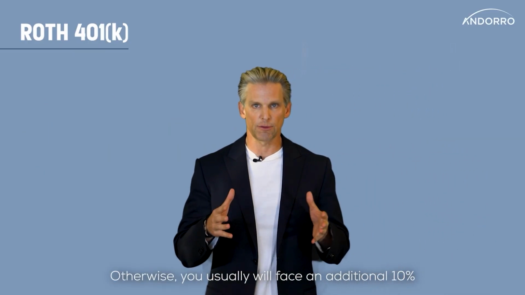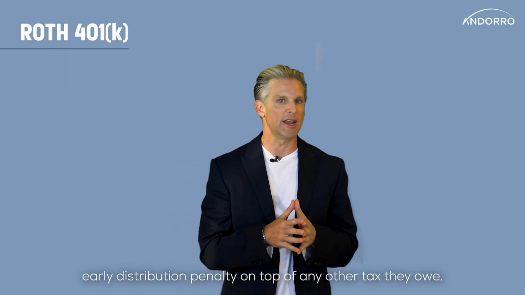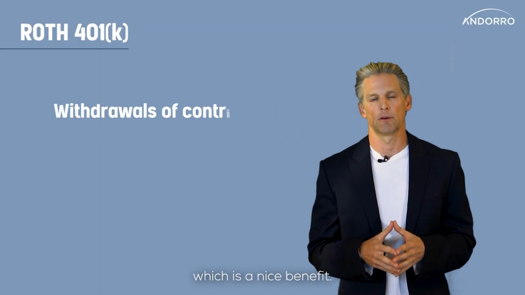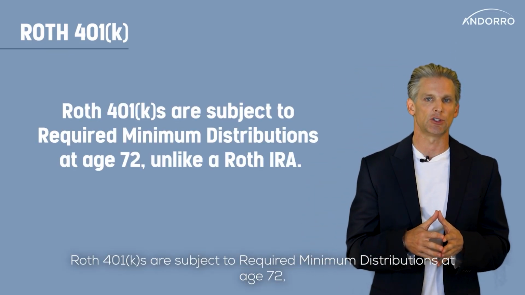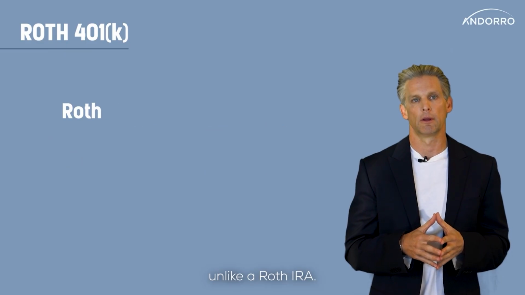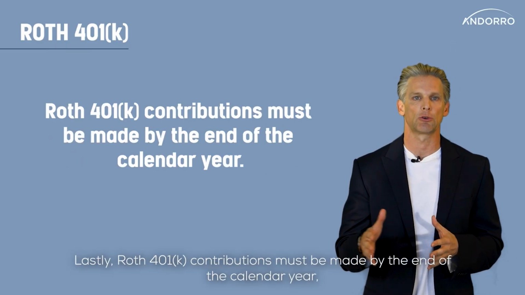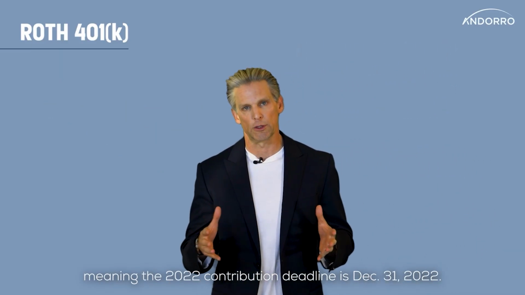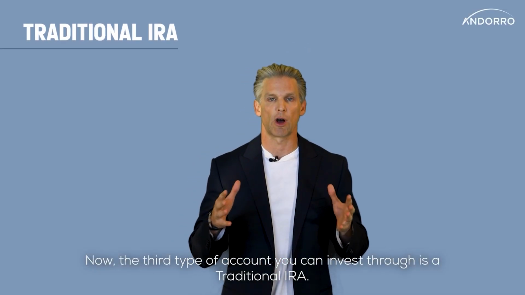Otherwise, you will usually face an additional 10% early distribution tax penalty on top of any other taxes that you owe. Withdrawals of contributions are non-taxable and penalty-free, which is a nice benefit. Roth 401ks are subject to required minimum distributions at age 72, unlike a Roth IRA. Lastly, Roth 401k contributions must be made by the end of the calendar year, meaning the 2022 contribution deadline is December 31st, 2022. Now, the third type of account you can invest through is a traditional IRA.